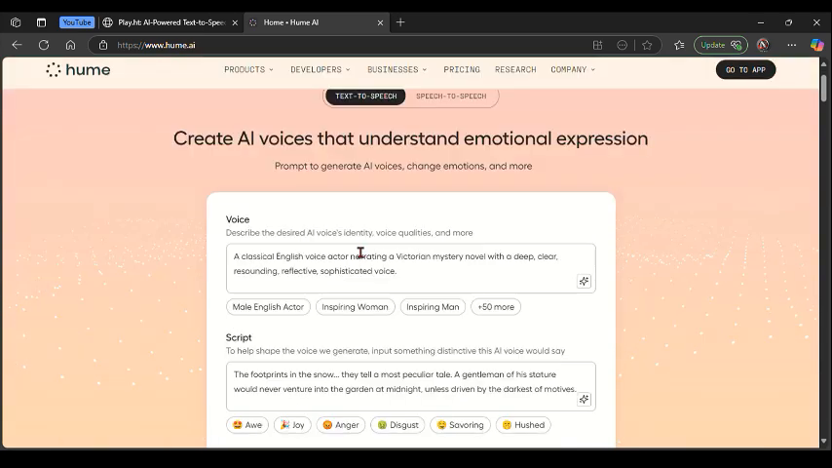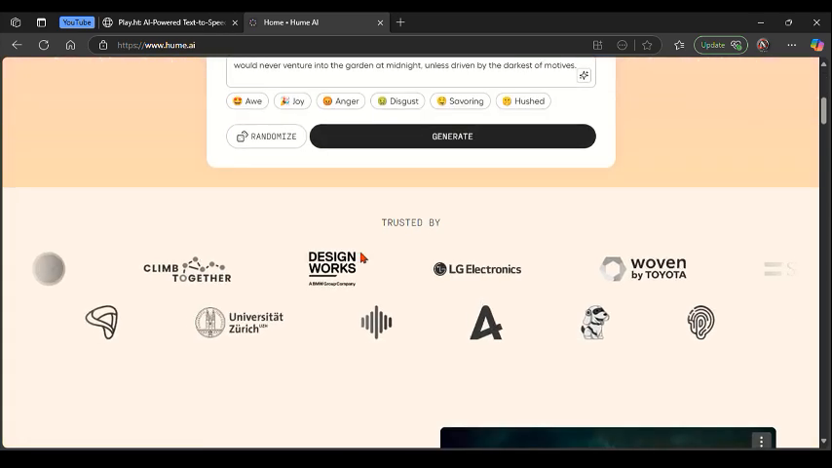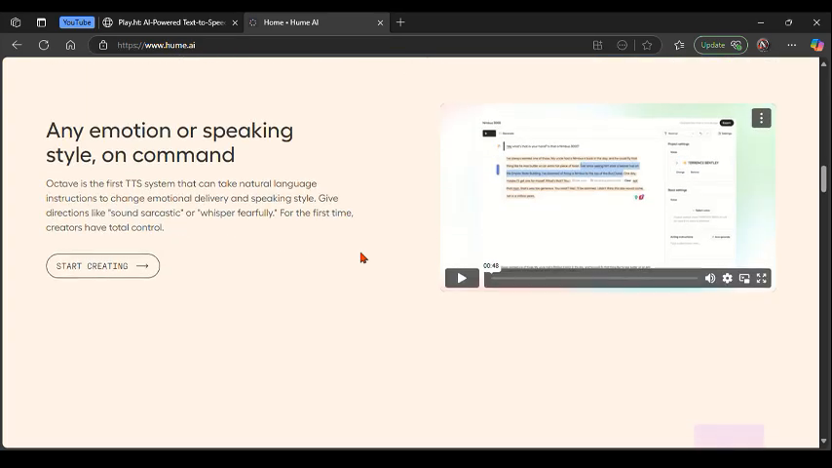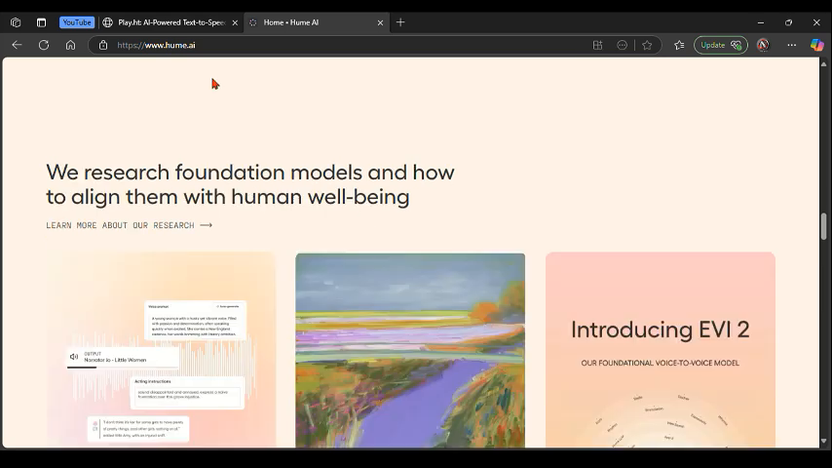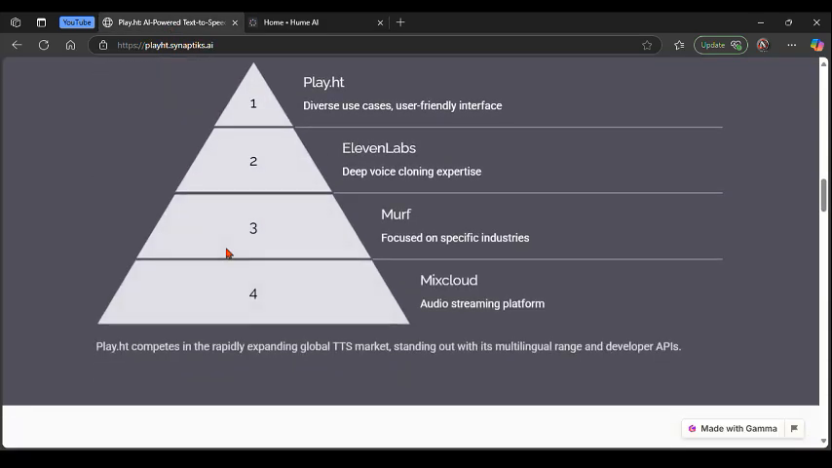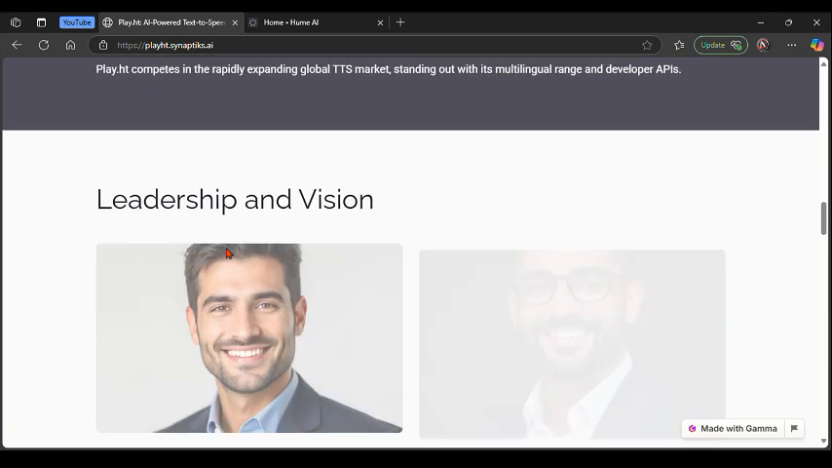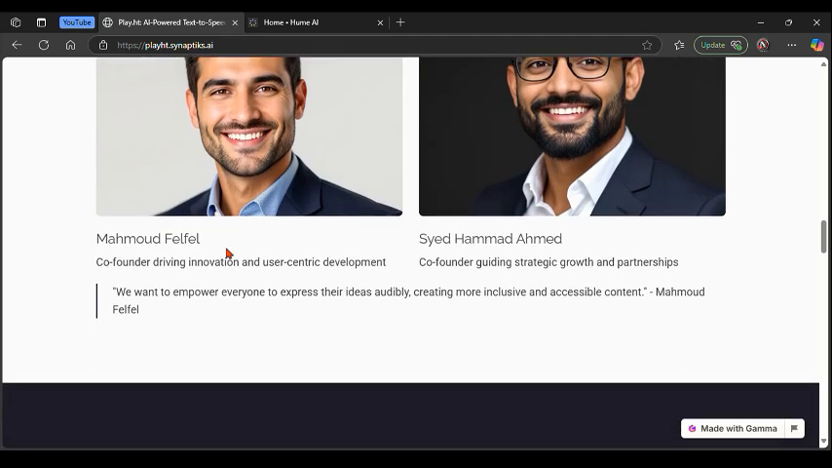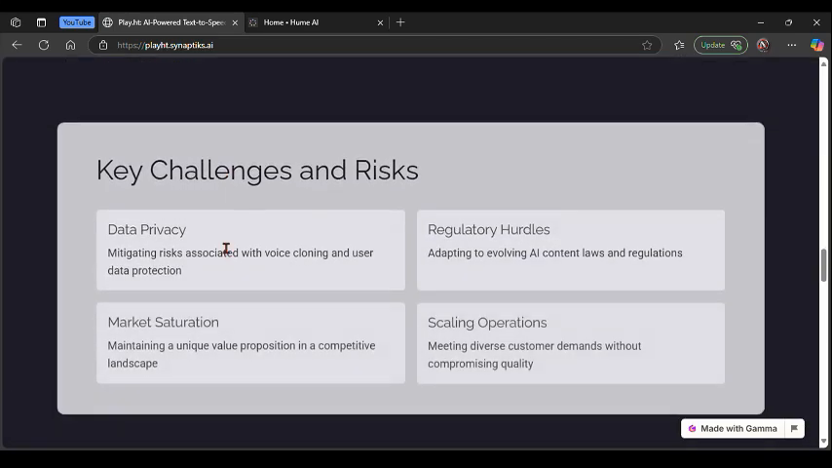So to get started with a quick view, play.ht is a popular AI text-to-speech platform offering ultra-realistic voice cloning and API integration. It's designed for content creators, marketers, and businesses needing professional audio for videos, podcasts, and e-learning. It also stands out for its large voice library and ease of use.